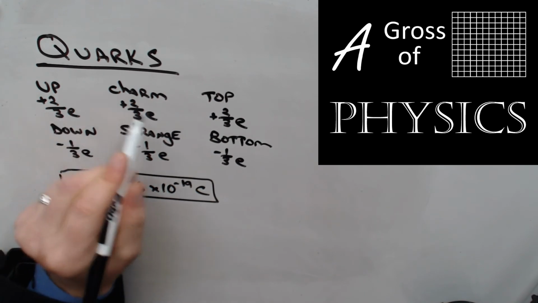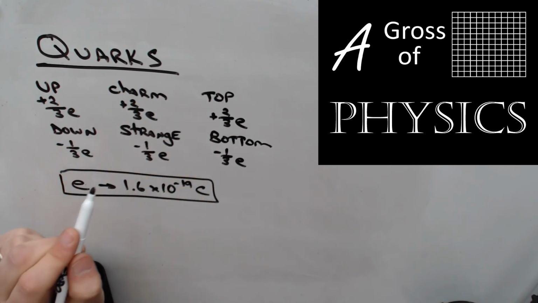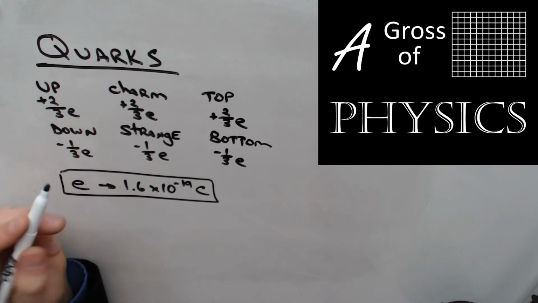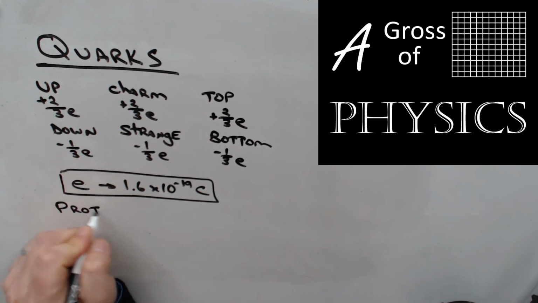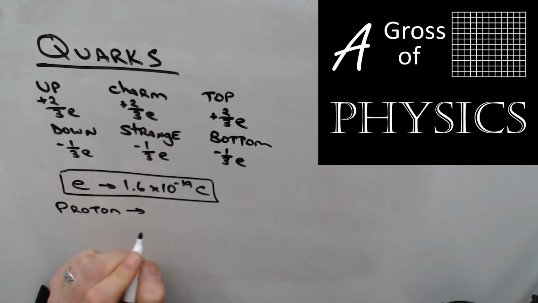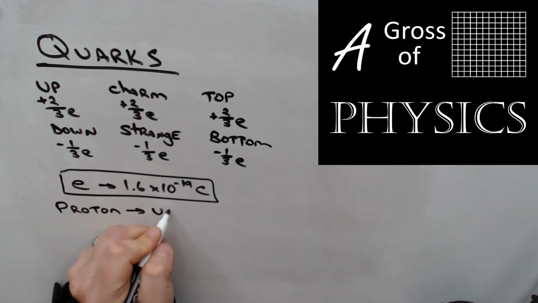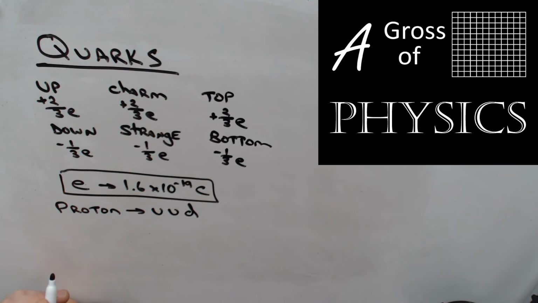Now, if you can add fractions, you can do most of the problems that you'll be asked to solve on an assessment. For example, a proton, we now know, is made up of 3 quarks, 2 ups and a down quark. Now, what would be the total charge of a proton? Well, we know a proton's plus 1. So let's see if that works out mathematically.